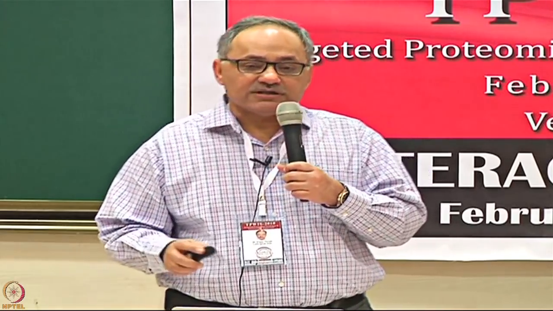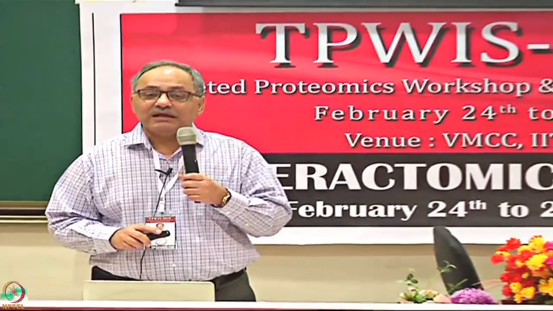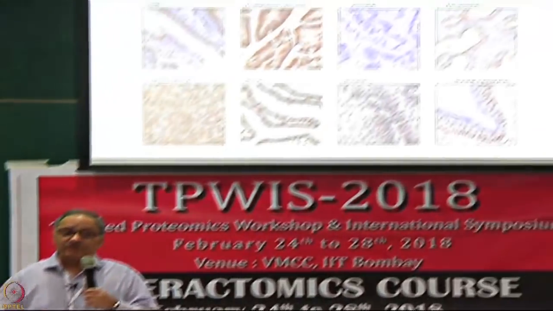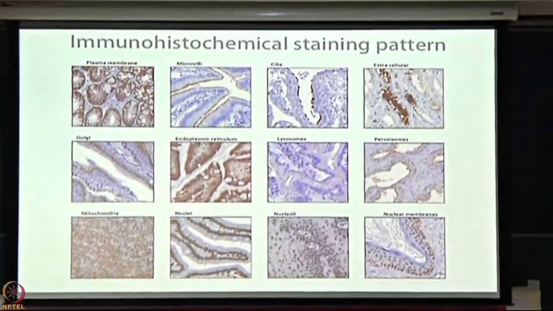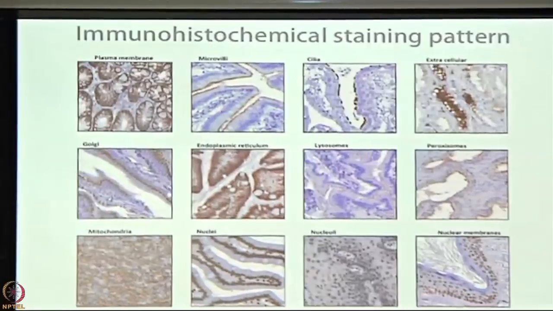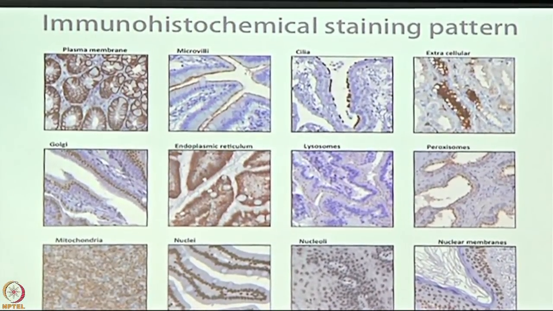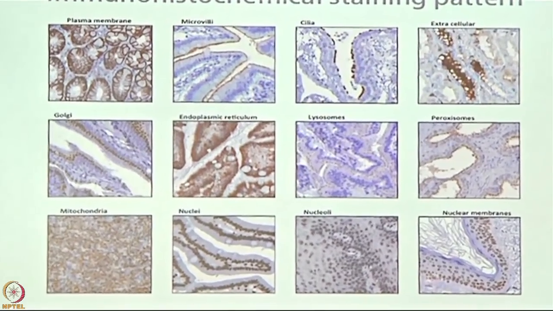So with the antibodies that were produced, as you can see, there were some lovely images that we got to see, and we were very happy about it. We were the first people in the world who saw these images, came to know where those proteins are located. A lot of them didn't have any localization patterns predicted for them.